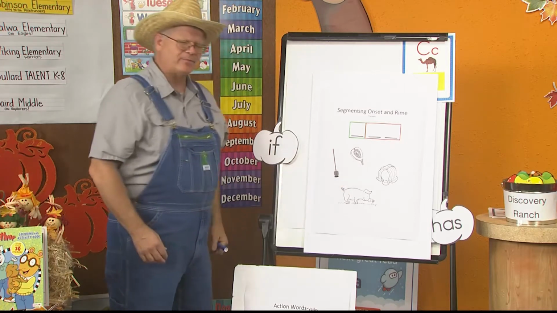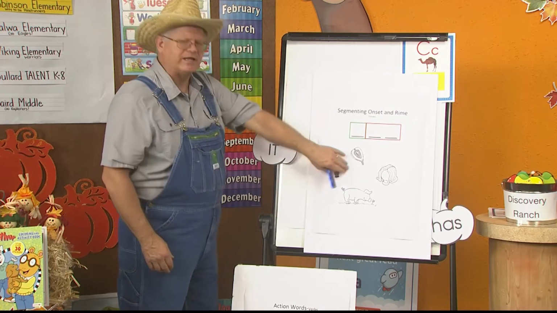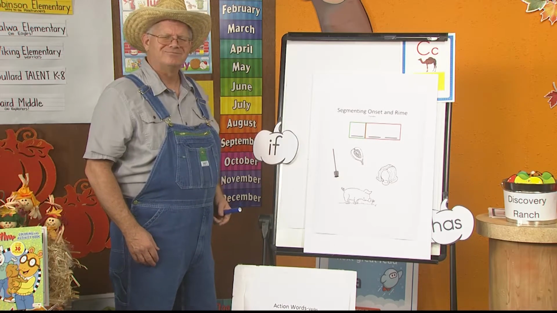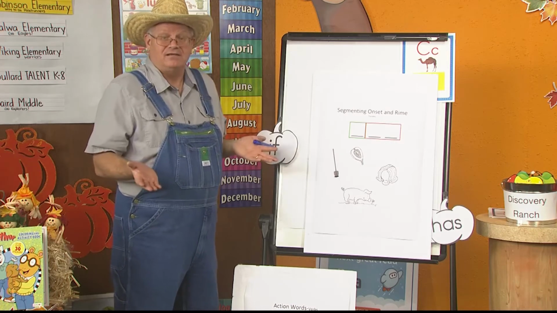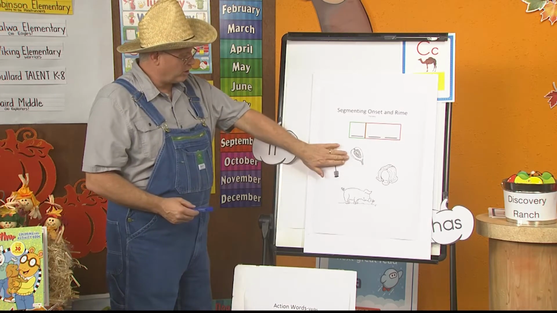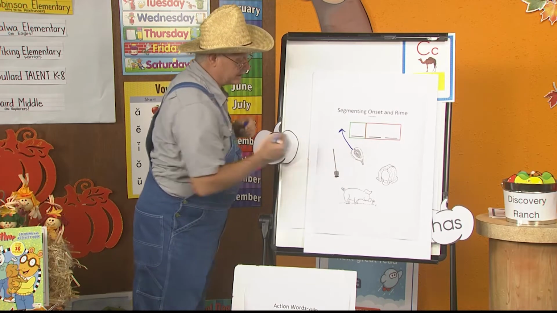I don't know what happened. I think this picture is supposed to be up there. I think it just fell down. What do you guys think? No, that's another mistake that happened, but that's okay. That's all right. Let's do the onset and rhyme for this word that I'm going to put right up here. Are you ready? I'm going to tell you what it is.